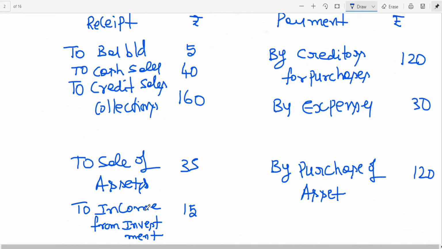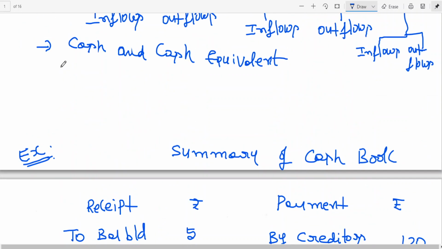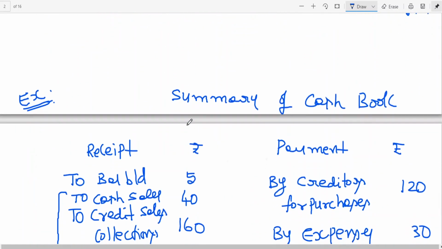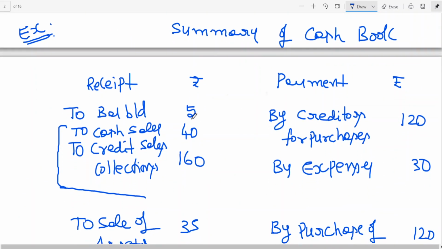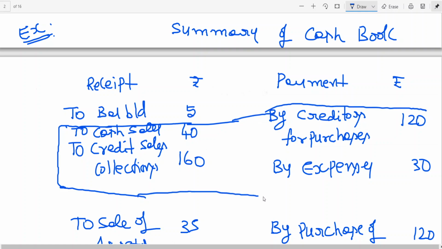Now here if you look into it, I told you activities are three types. Here you can see operating activities, investing activities, as I told you, financing activity. So receipts and payments have to be classified into three categories. Now this can be called as operating activities.